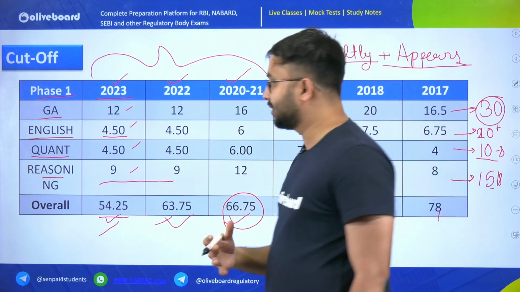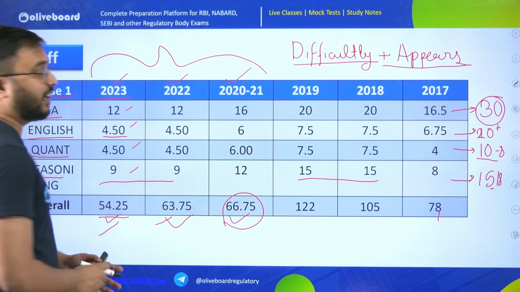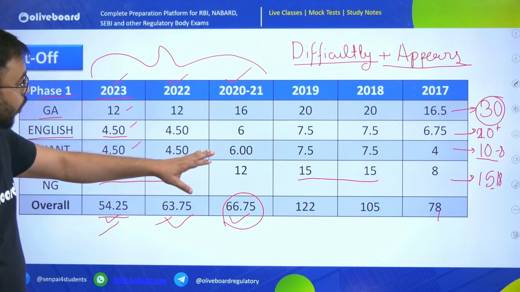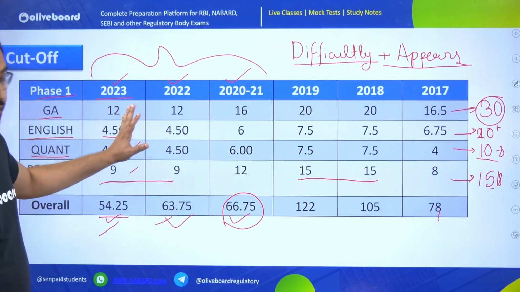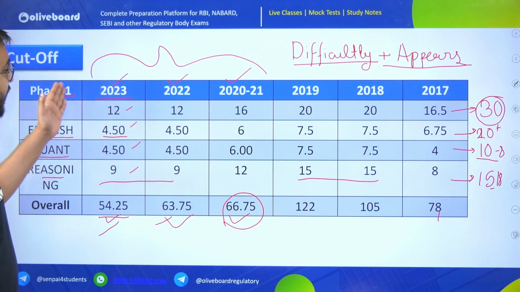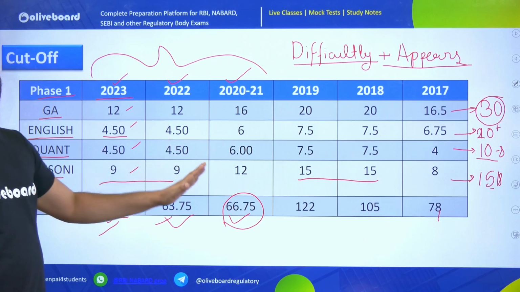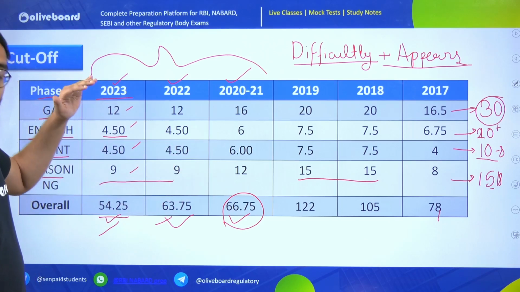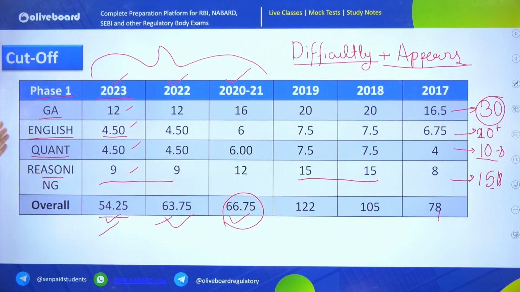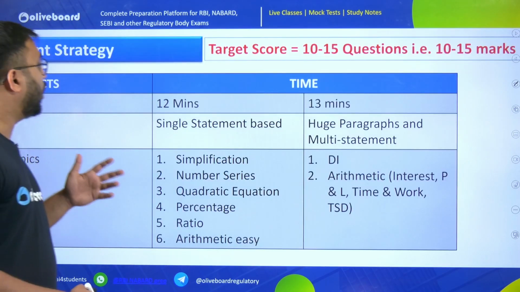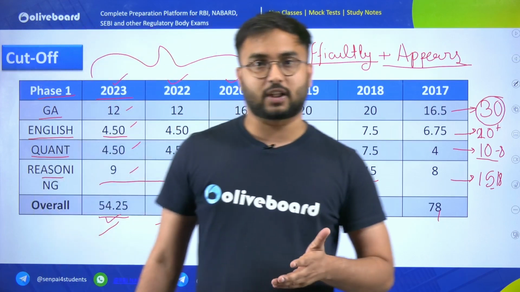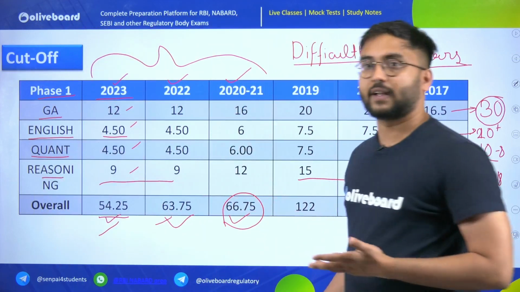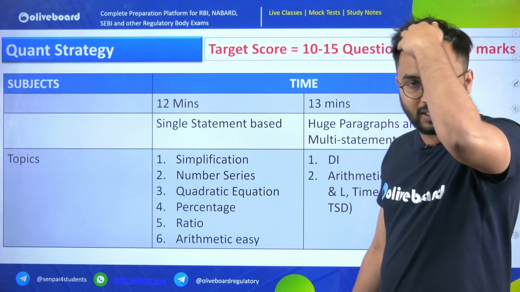The overall analysis tells us that the difficulty of the exam is increasing year after year. From 2021 to 2023, you could see that the difficulty has increased a lot in all the sections, be it GA, English, Quant, as well as reasoning. Let us now see how you can strategize for each section if this is the cutoff analysis and if the difficulty is going to be the same.